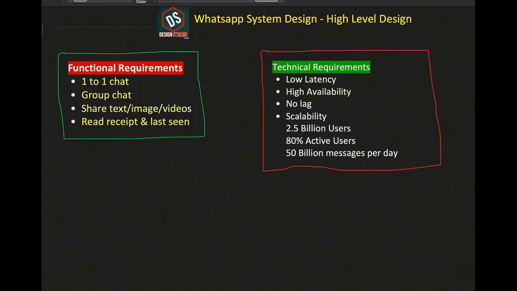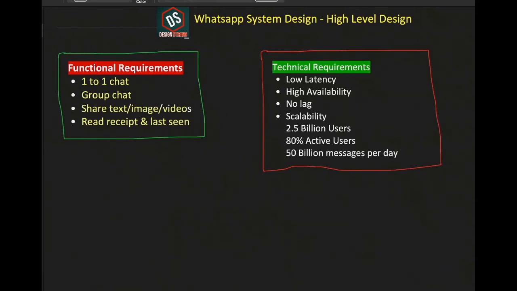If you are using WhatsApp, you might be aware of what a read receipt is and how it works. In case you're not, let me explain. First, user A sends a message to user B, and when WhatsApp has received the message successfully on its server, there is one gray tick.